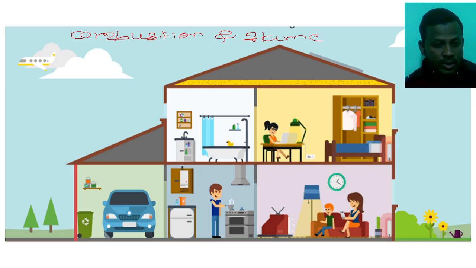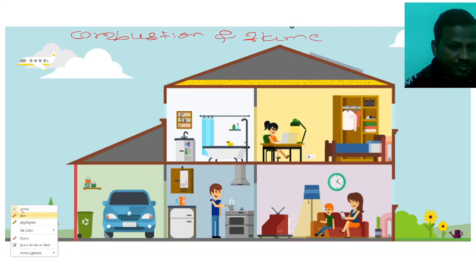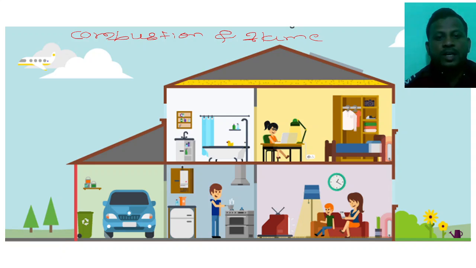Once again, today we are going to discuss the chapter for the 8th class, that is combustion and flame. Flame is very familiar to us. Flame plays a very important role in the life of human beings. Why? Because flame helps us to cook food, flame gives us light, flame gives us heat.